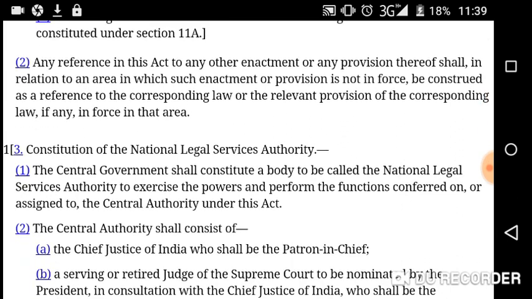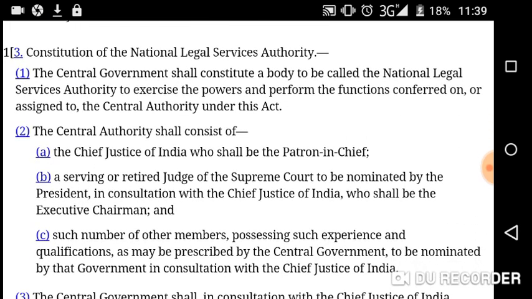Then section 2, subsection 2. Any reference in this act to any other enactment or any provisions thereof shall, in relation to an area in which such enactment or provision is not in force, be construed as a reference to the corresponding law, or the relevant provisions of the corresponding law, if any, in force in that area. Then section 3, which provides for the constitution of the National Legal Services Authority. This is the important part here.